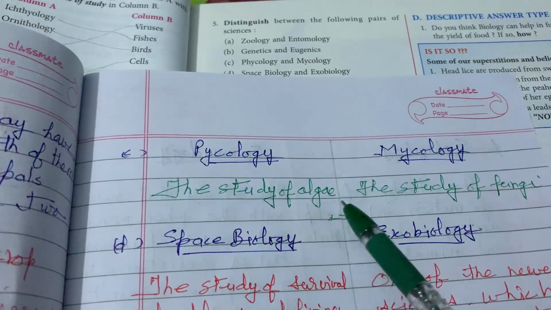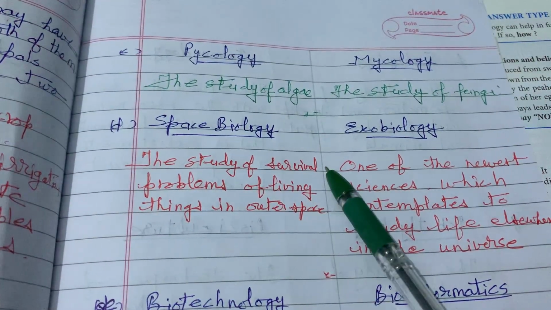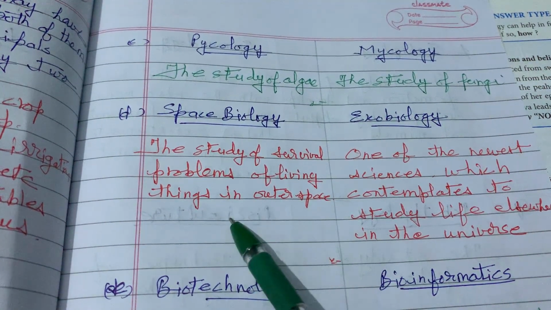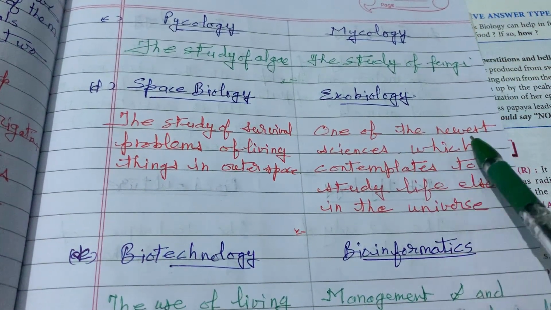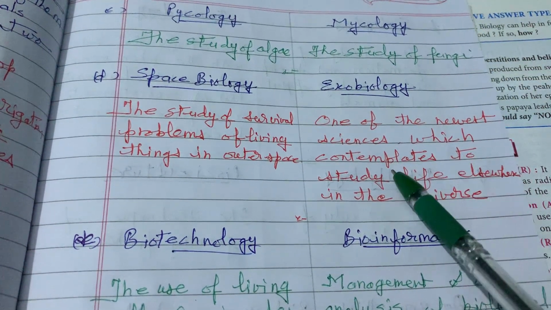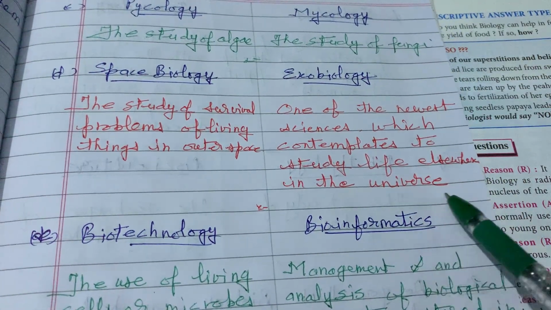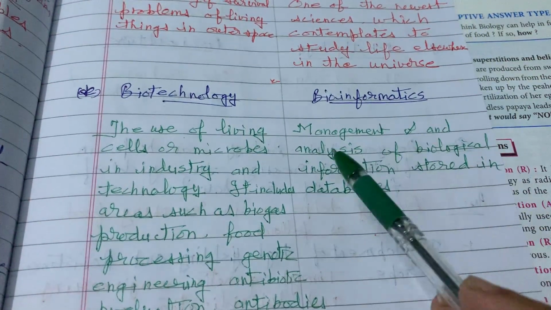Phycology, the study of algae. Mycology, the study of fungi. Space biology, the study of survival problems of living things in outer space. Exobiology, one of the newest sciences, which contemplates the study of life elsewhere in the universe. Biotechnology and bioinformatics.